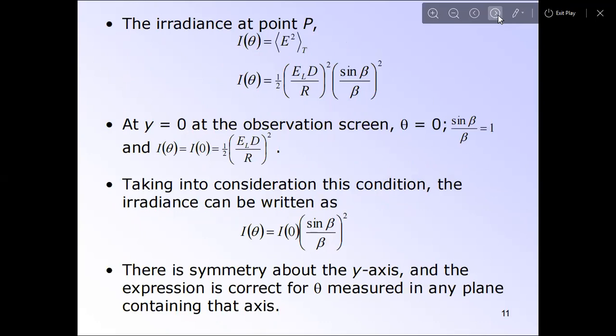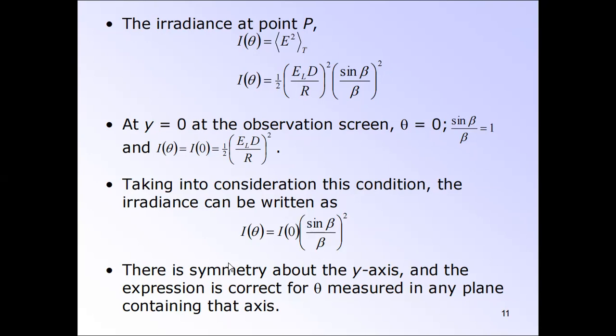The irradiance at point P is I(theta) equals the square of the field over the capital T. If y equals 0 at the observation point on the screen, theta is found to be 0, this ratio will be 1, and I(theta) will be this. Taking this condition into consideration, the irradiance can be written like this.